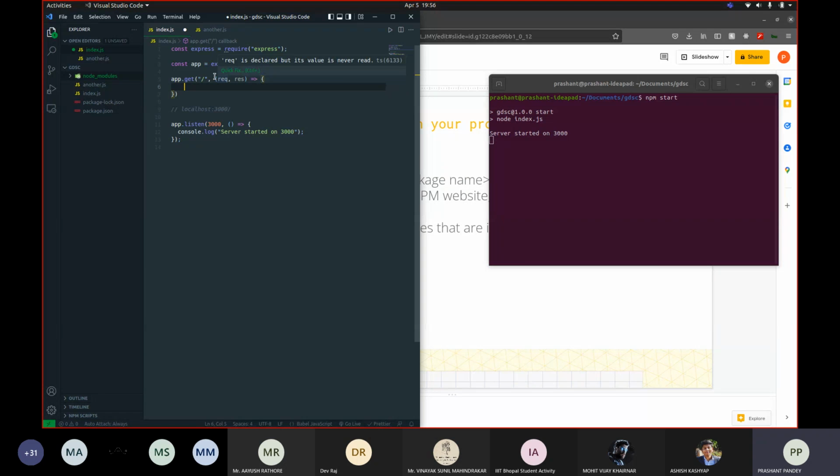For example, if the client wants to fetch the top 10 users from Spotify's database, you're going to fetch that information from Spotify and send it in the response variable. For now, all I'm going to do is use this response variable's function to send only hello world. I'm not doing anything advanced. All I'm doing is sending hello world back to the client which has made a get request on this URL.